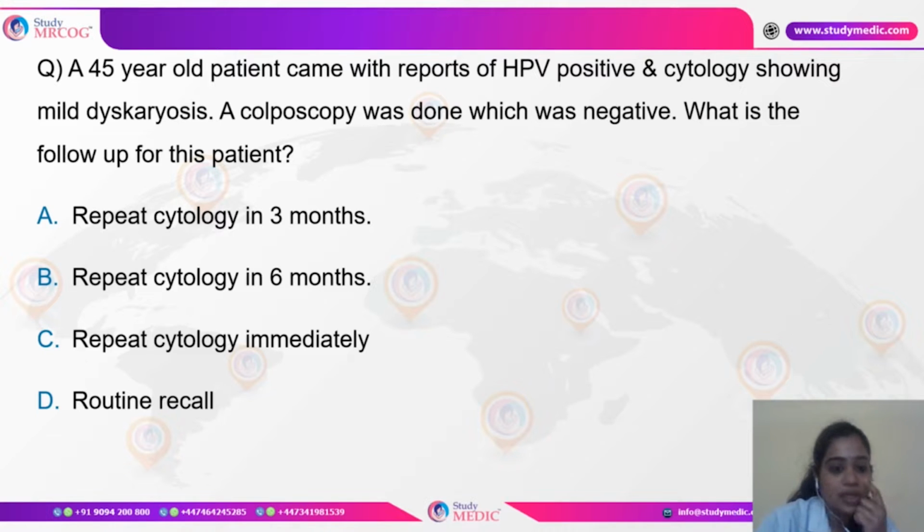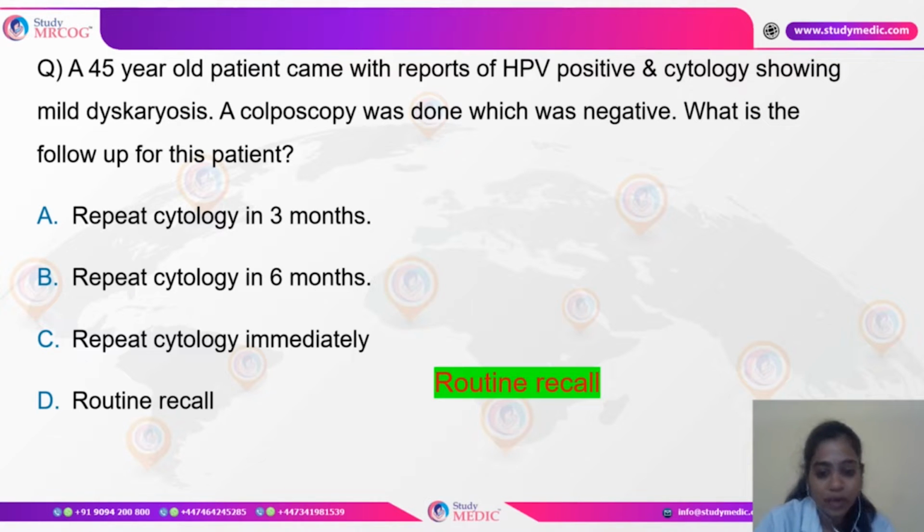So what is the follow-up of this patient? As we go through the chart, we get to know when the recall is, like do you call in 1 year or in 3 years. So please do not forget going through the chart. Here, although the cytology is a mild variant, since the colposcopy was negative, we call the patient for a routine recall.